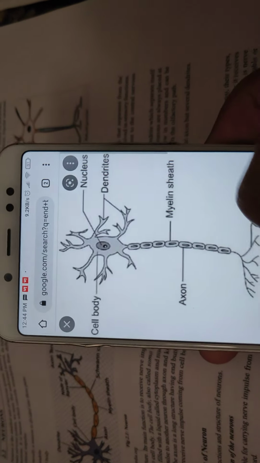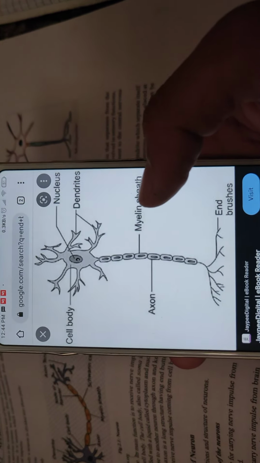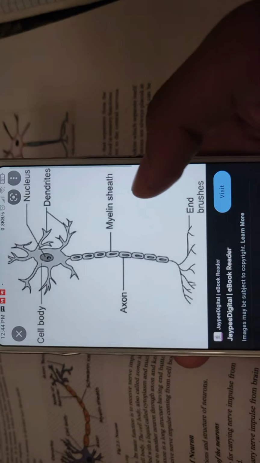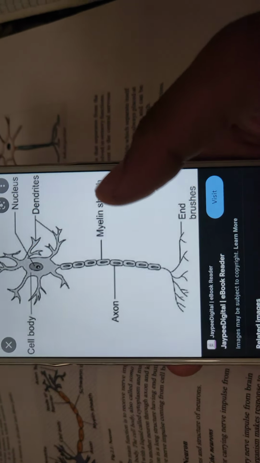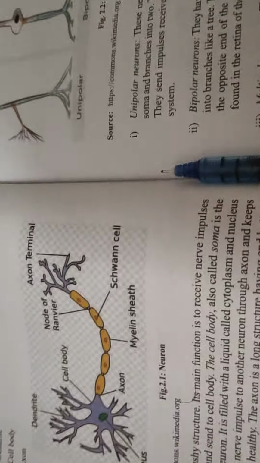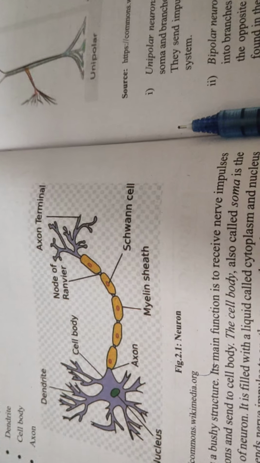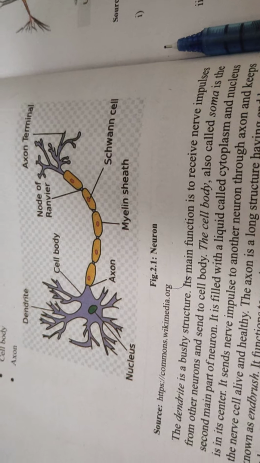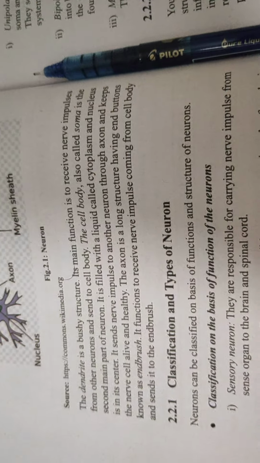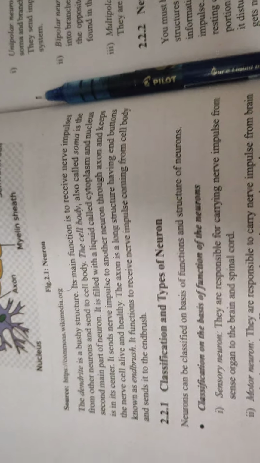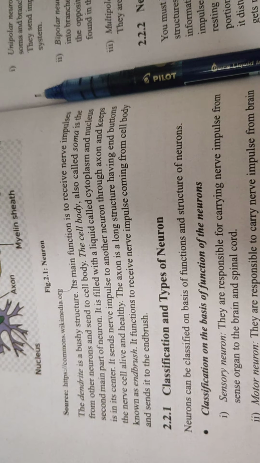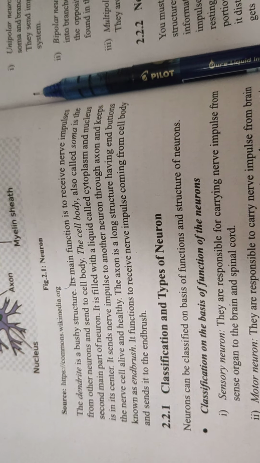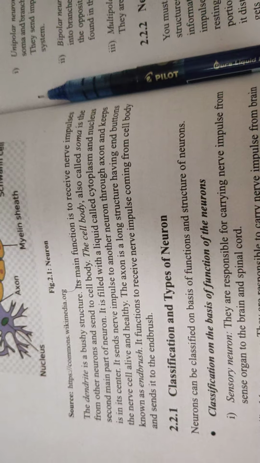See, this is the end brush. This end part here is the end brush. You can clearly see this is the basic diagram of a neuron. This is a very well defined diagram of end brushes. So the axon terminal that they are saying in this book is actually the end brush, right? The axon is a long structure having end buttons known as end brush. It functions to receive nerve impulse coming from the cell body and send it to the end brush.